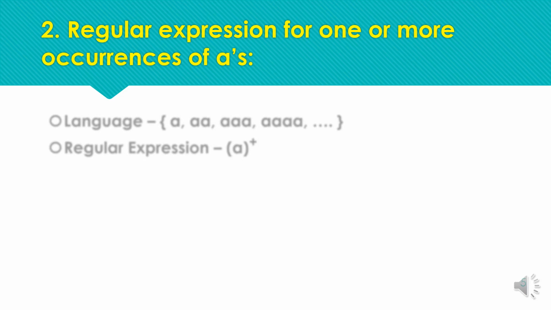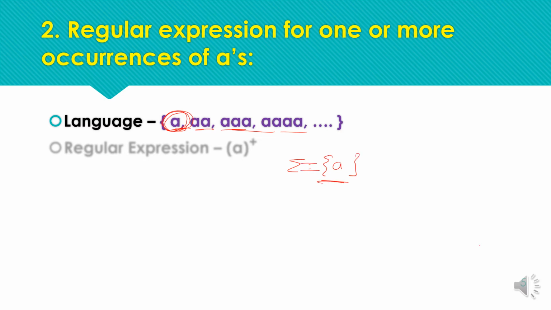So for acceptance we require at least one occurrence of input symbol A. The language that should be accepted by the machine is single A, double A, or any number of A's, but the minimum string should be of length 1 with one input symbol A. So the set of input symbols will be A only.